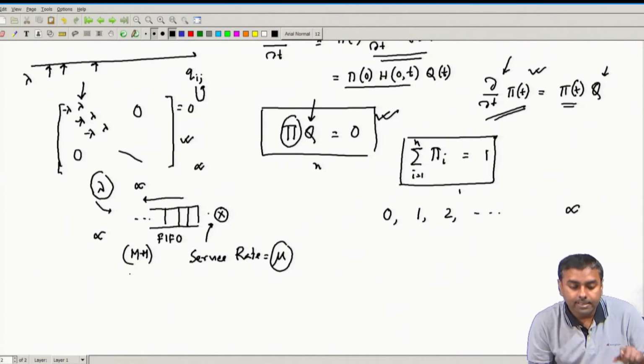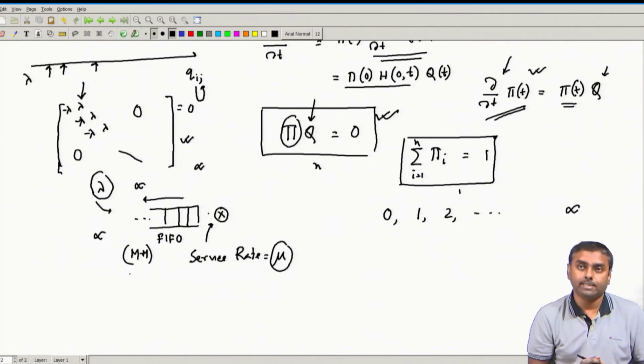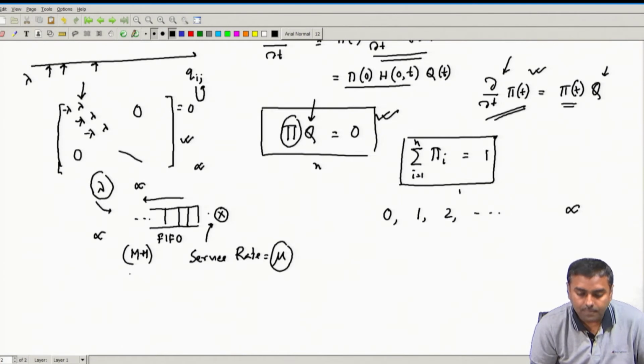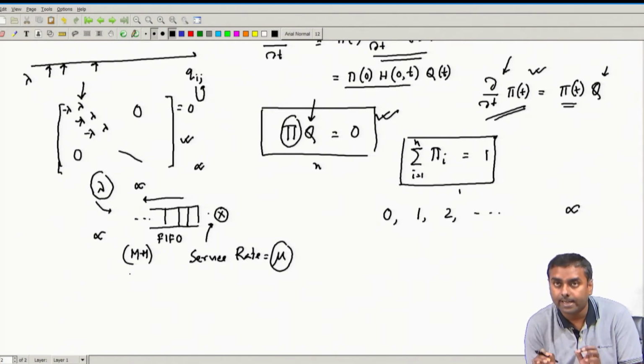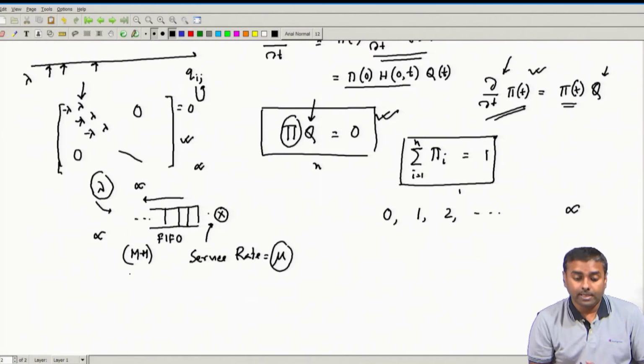So, again the description of the system comes into my state description, as you can see. Okay. So, this is the whole description of the state. Now, I have defined the state. Can I now define the Q matrix?